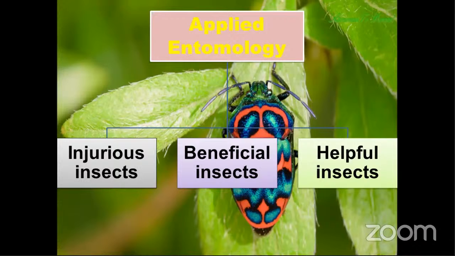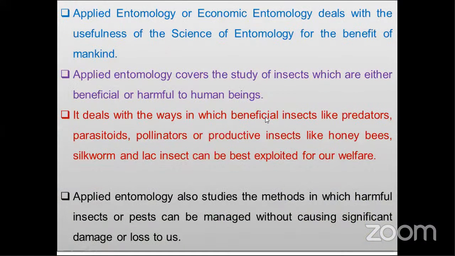You can see here, injurious insects cause damage to our cultivated crops. Beneficial means they can produce some product. Helpful means they can help human beings, like predators and parasites. Applied entomology, or economic entomology, deals with the usefulness of the science of entomology for the benefit of mankind only.